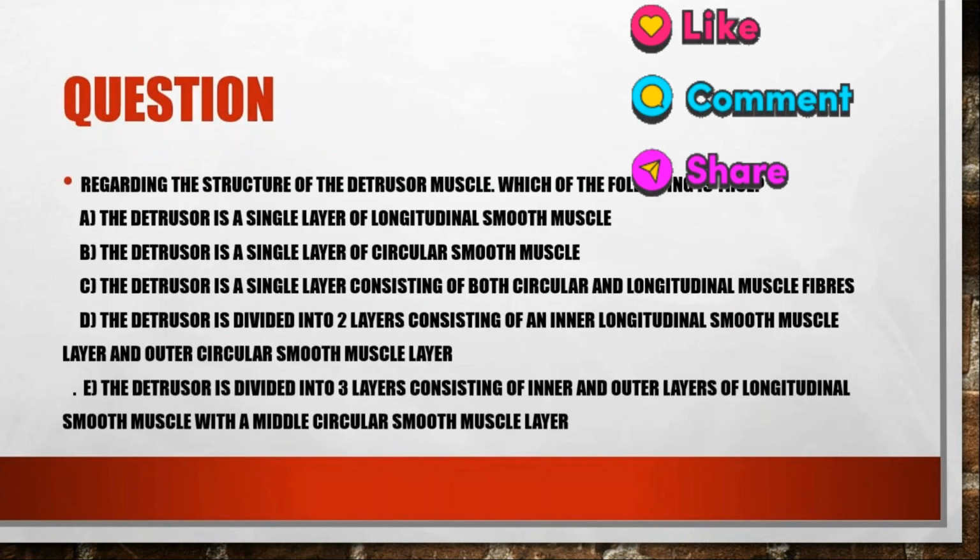Now the next question is regarding the structure of the detrusor muscle. Which of the following is true? Option A, the detrusor is a single layer of longitudinal smooth muscle. Option B, a single layer of circular smooth muscle. Option C, a single layer consisting of both circular and longitudinal muscle fibers. Option D, divided into two layers, an inner longitudinal and an outer circular smooth muscle layer. Option E, divided into three layers, inner and outer longitudinal smooth muscle with a middle circular layer. So what is the correct answer? It is D.